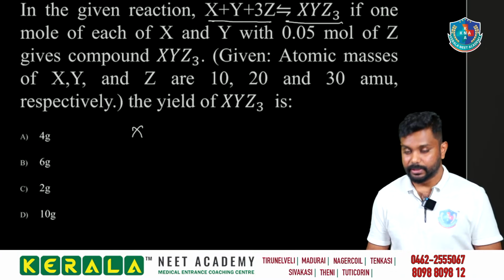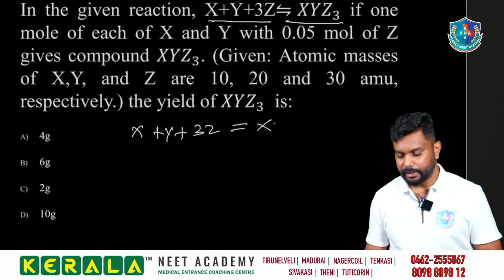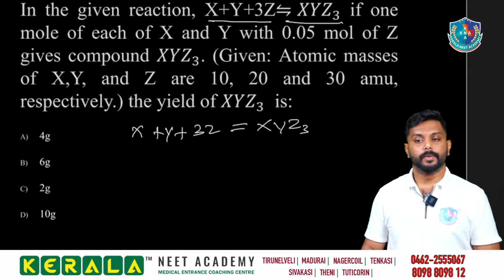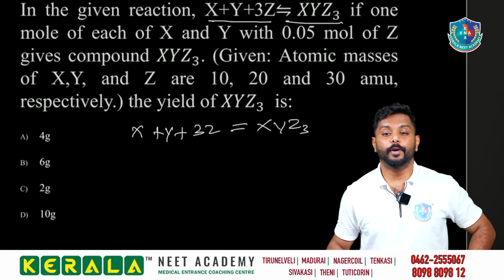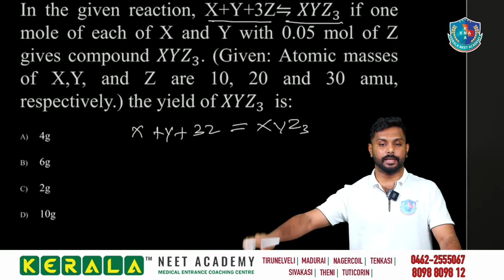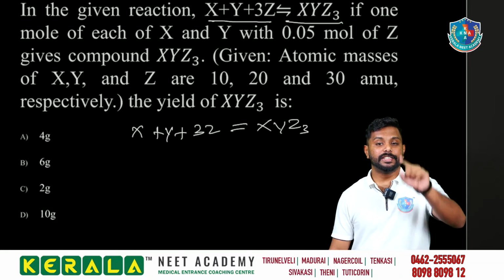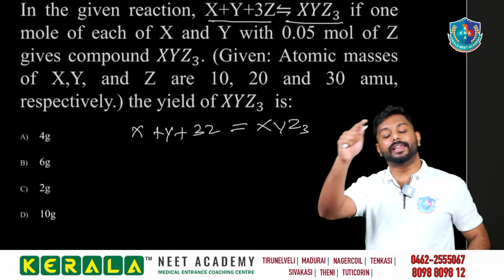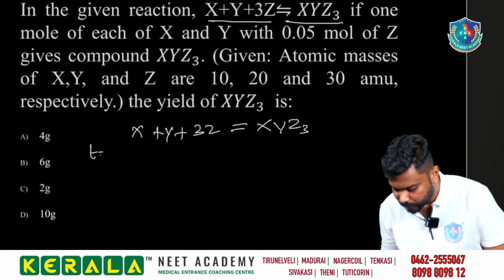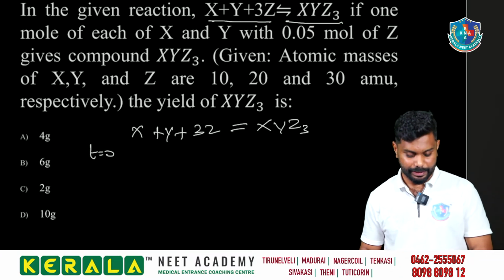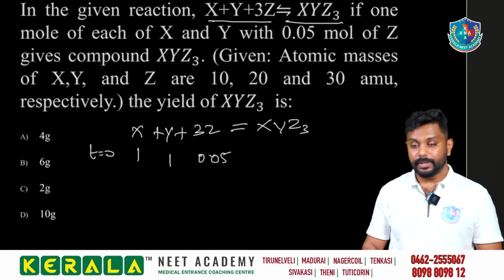We have x plus y plus 3z, and we are getting xyz3. If 1 mole of each of x and y with 0.05 mole of z gives xyz3, which means at time t equal to 0 we have 1 mole of x, 1 mole of y and 0.05 mole of z.